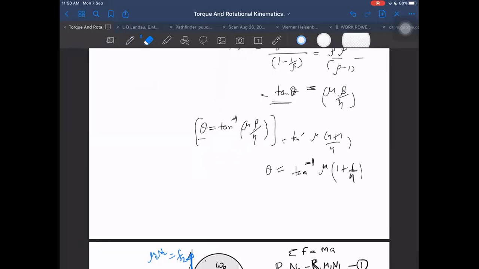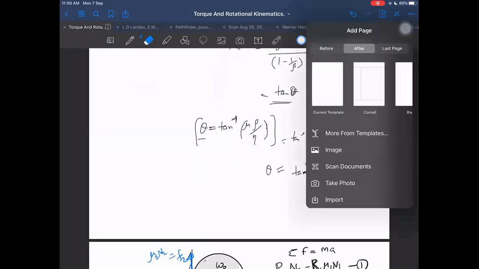Next we have... Right, this one is done. Now one more example I would like to take here.